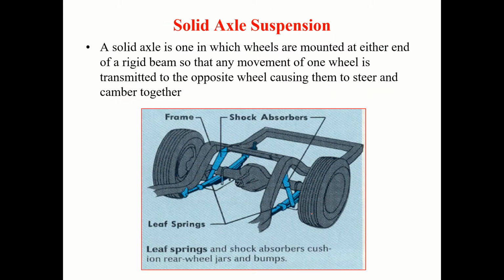But here you can see, if this goes up, then it will take some kind of an inclined position. If this wheel moves over a bump, then this will take an inclined position. It affects this. These are not moving relative to this. This we call a solid axle suspension system, right? Or you can say dependent suspension system.